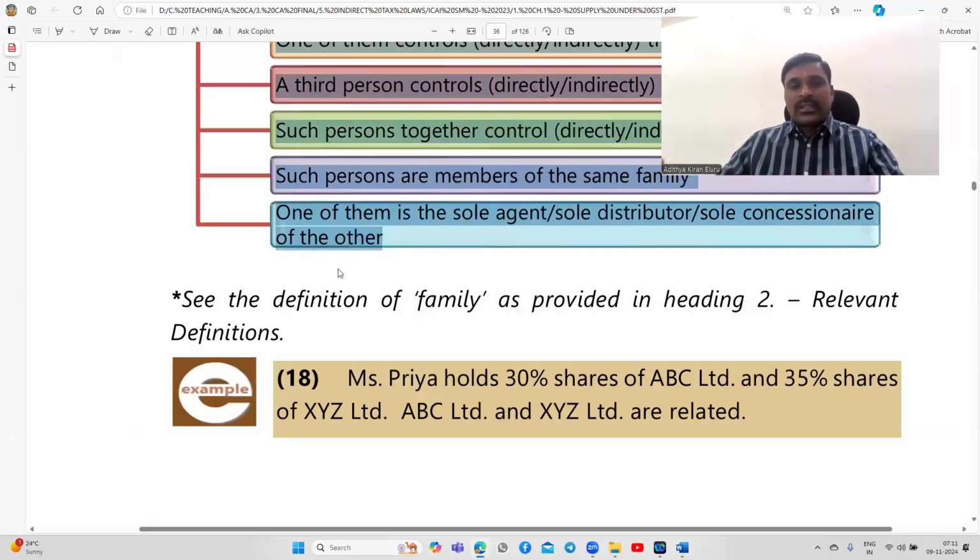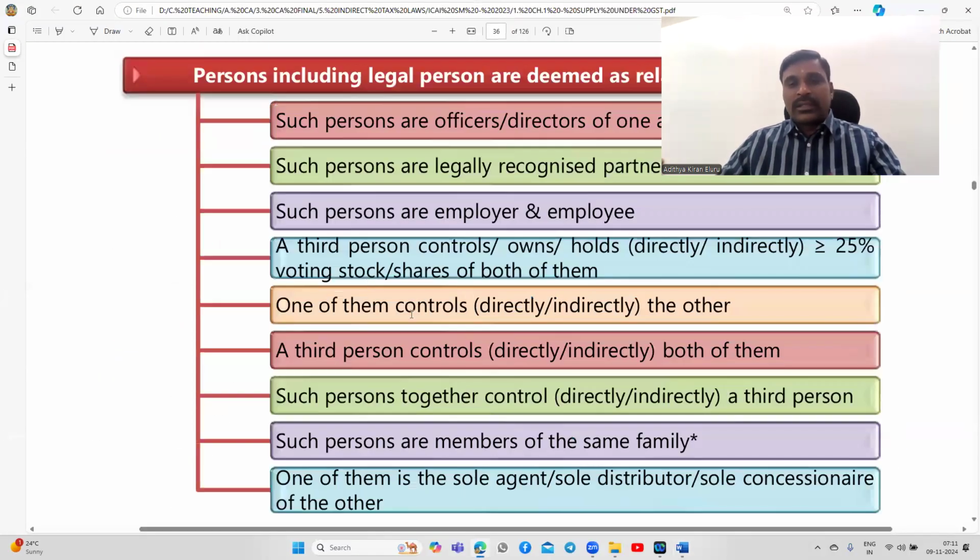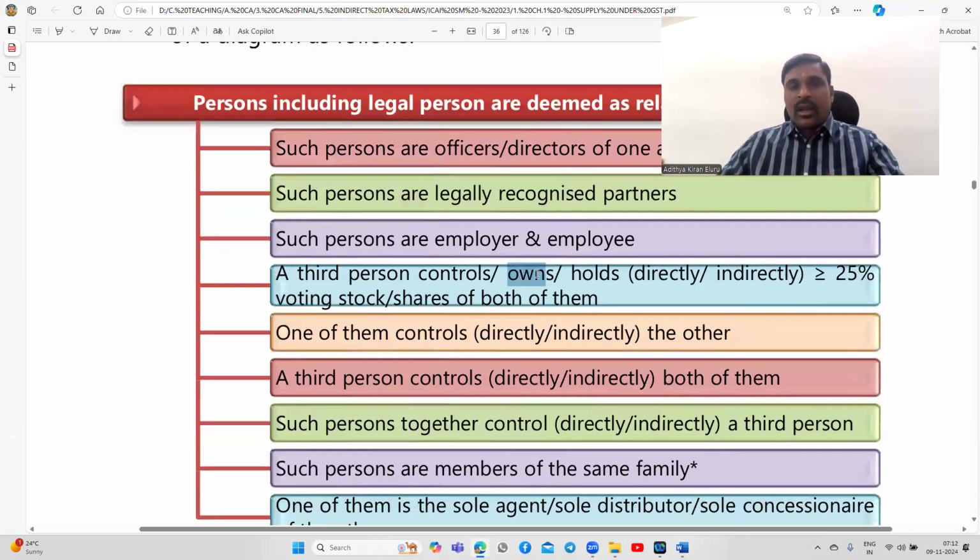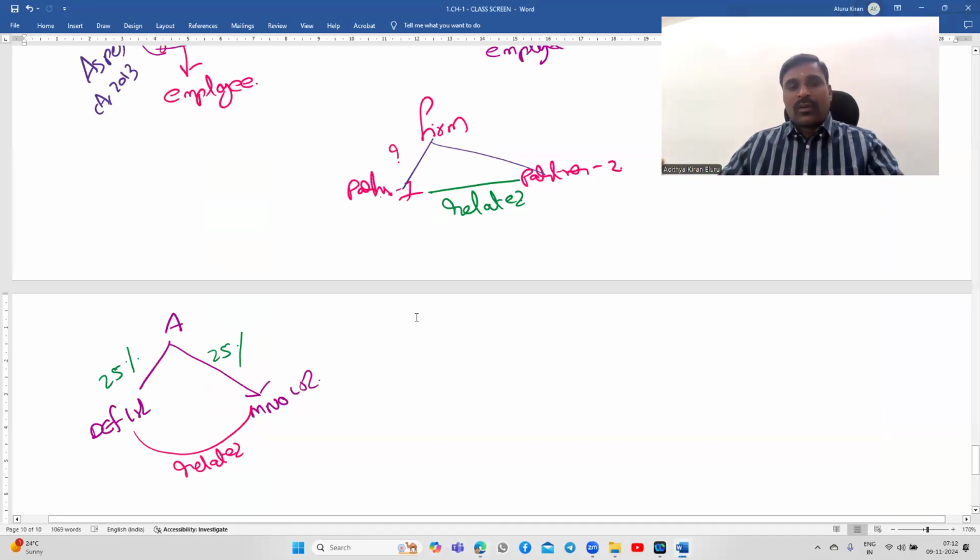The 25% may be ownership or control. A person who controls, owns or holds 25% of the voting stock or shares of both of them. Therefore, DEF and MNO are deemed to be related.